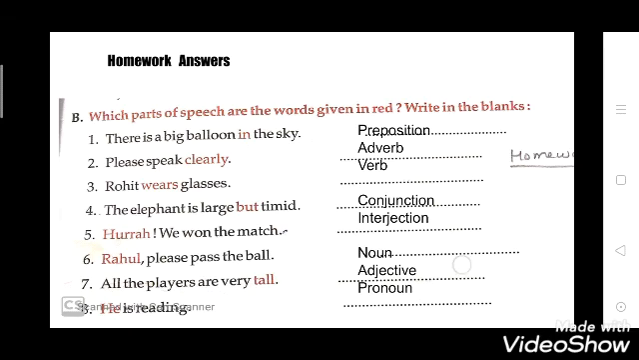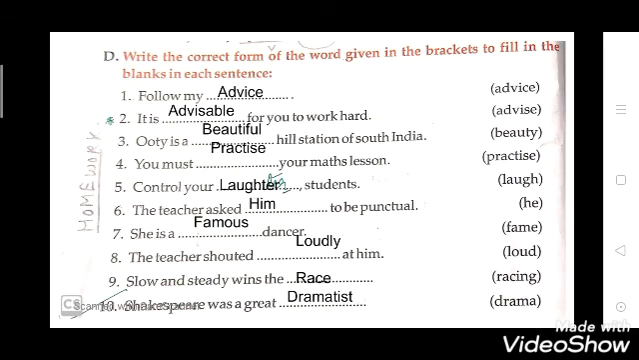Now moving to our next exercise. In this, write the correct form of the word given in the brackets to fill in the blanks in each sentence. Now see the first one. Follow my dash. What will come here? Advice will come. Second, it is dash for you to work hard. Here advisable will come. Now see the third. Ooty is a beautiful hill station of South India. Beauty will convert to beautiful.